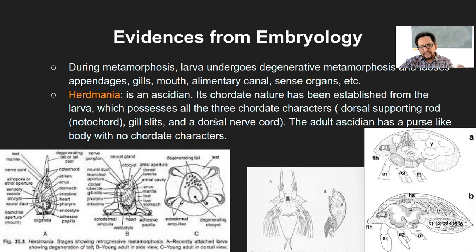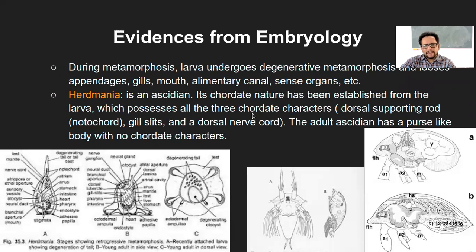The larva of Herdmania possesses all three chordate characters, specifically the dorsal supporting rod, that is the notochord, the gill slits, and the dorsal nerve cord.